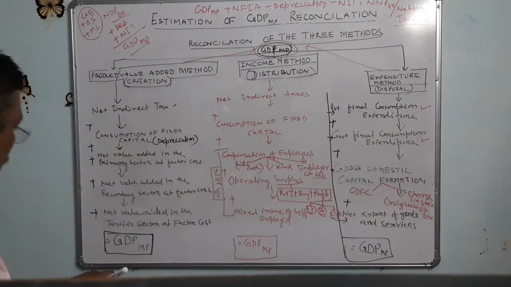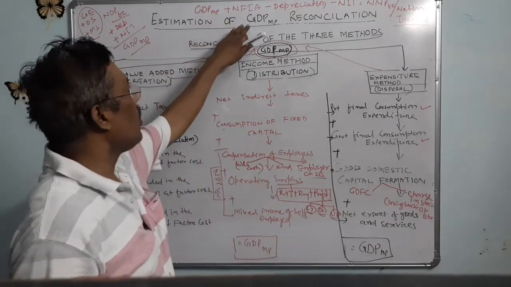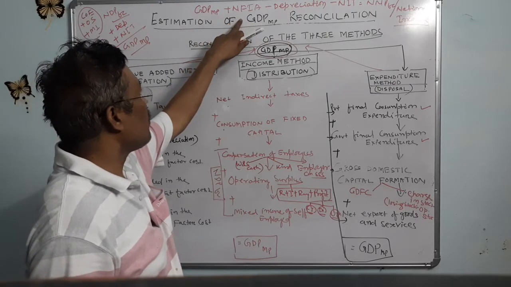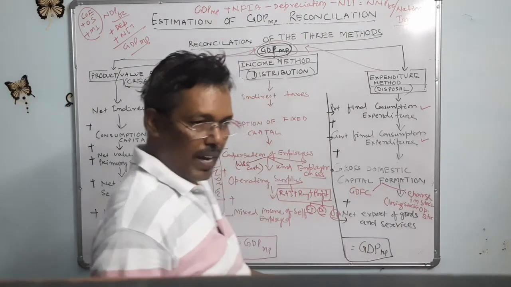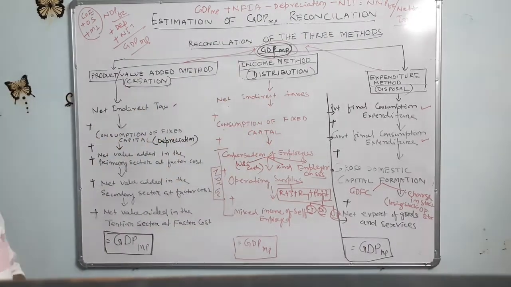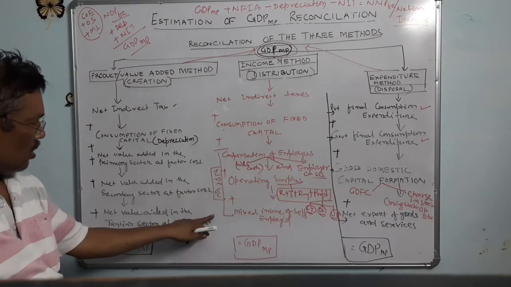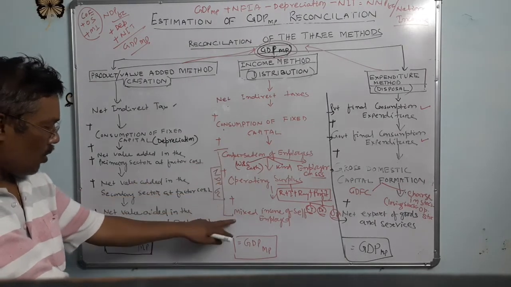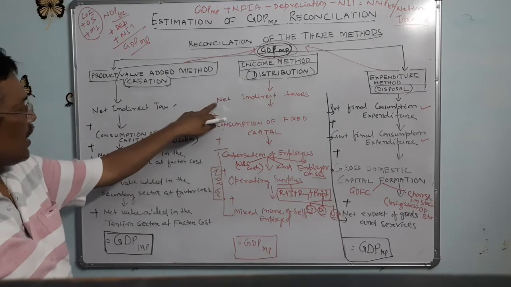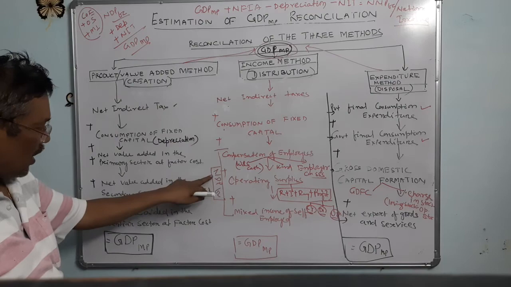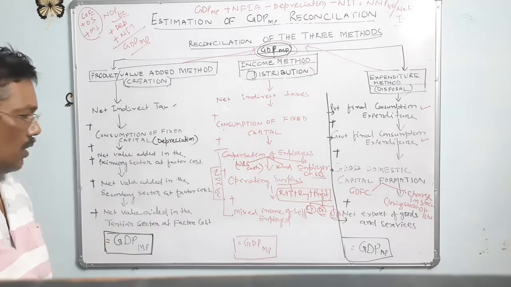It means whenever we find out the GDP at market price at every stage, these three factors we already know: net factor income from abroad, depreciation and net indirect taxes. If you find out NNP at factor cost directly, here is the NDP at factor cost: compensation of employees, operating surplus, mixed income. Directly, without adding net indirect taxes and consumption of fixed capital, it is the NDP at factor cost plus net factor income from abroad, and NNP at factor cost you can find out easily.